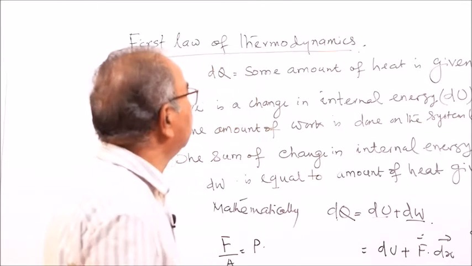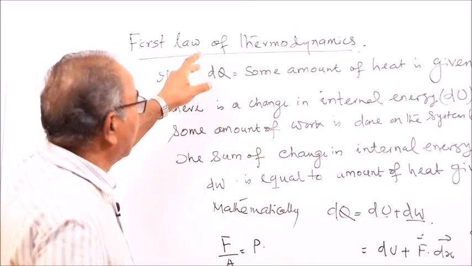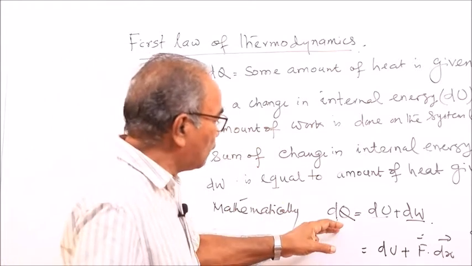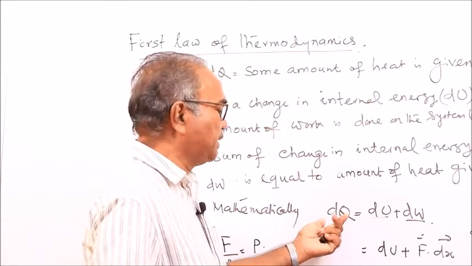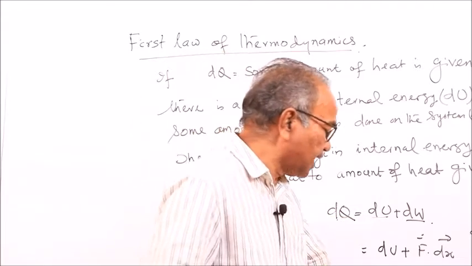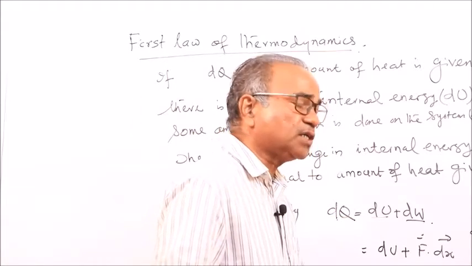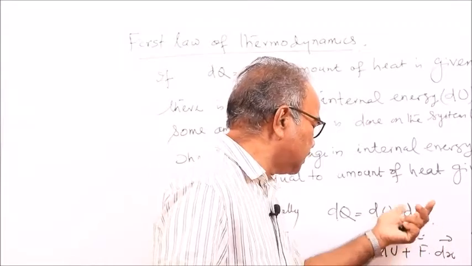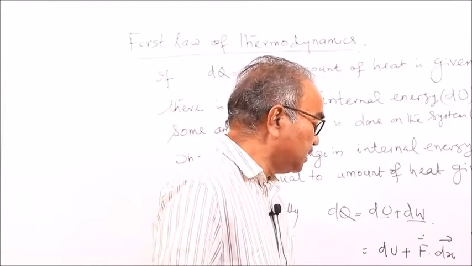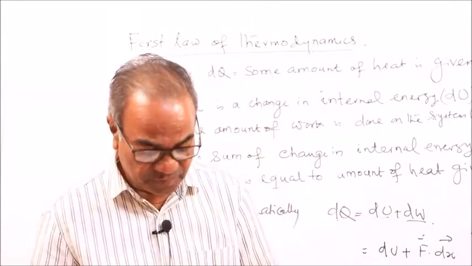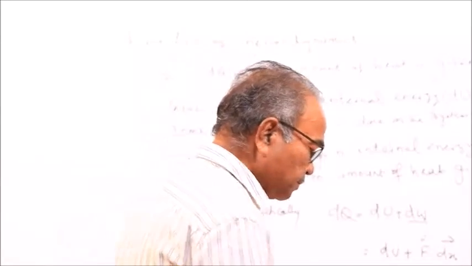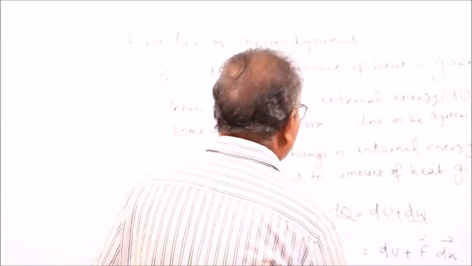So our first law of thermodynamics says that if you apply some amount of heat, there will be a change in internal energy and some amount of work is done. Work done is dW, which in terms of pressure and volume is equal to P dV. So this is the mathematical form of the first law of thermodynamics: dQ is equal to dU plus P dV.